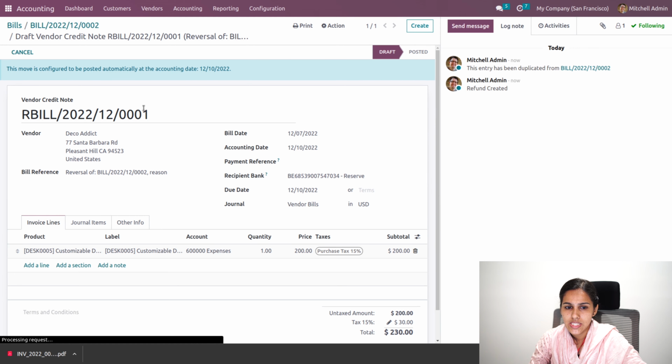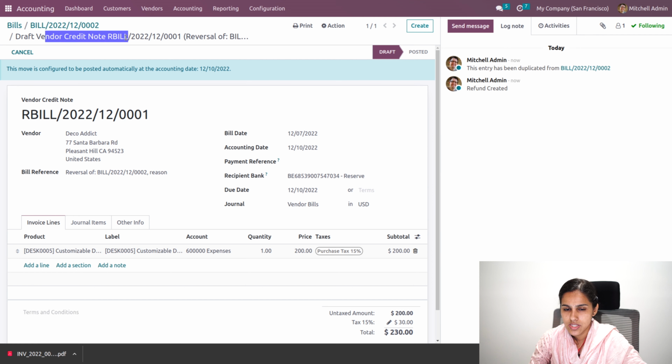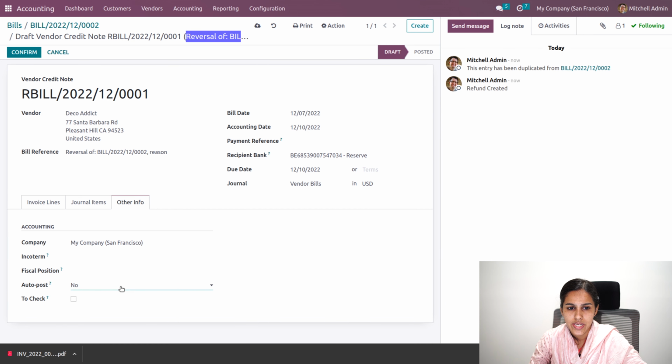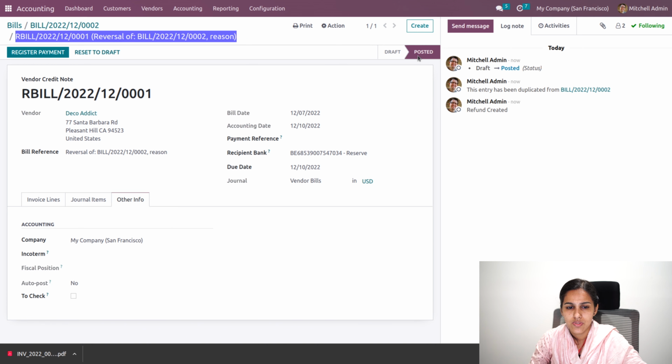So it will basically create a credit note. You can see a vendor credit note is generated, which is a reversal of a particular bill. That is, a bill number will be applied. Now here a date is removed and auto post is set as no, and let's confirm. Okay, so this is posted, that is, the reverse bill is posted.